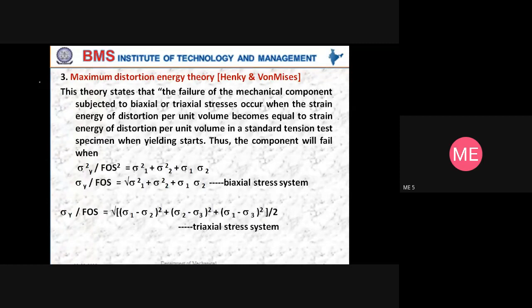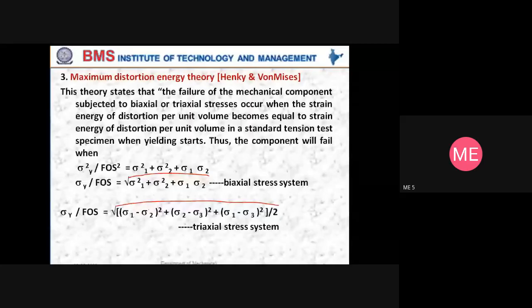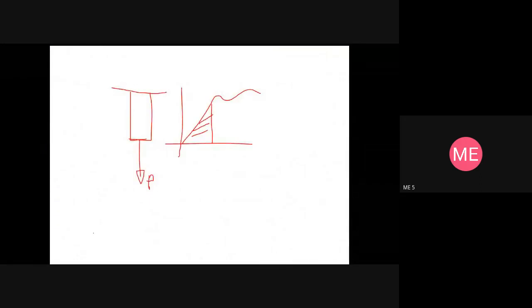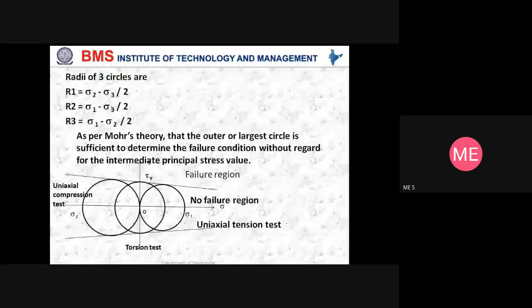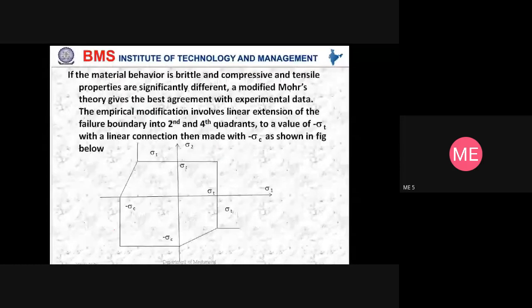Finished? So in the triaxial stress system, the divide by 2 is in the under root only or outside of it? All under root. So it is basically, if we write, it will be like this. Done. Anyway, we'll go to strain energy when we go to the next module. So far, more theory we'll take it up later.